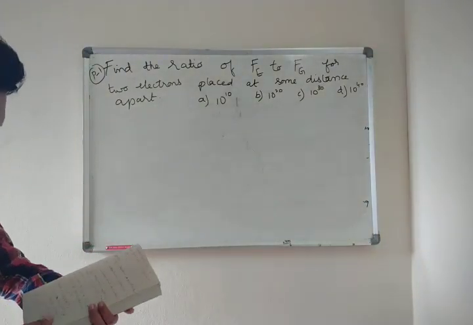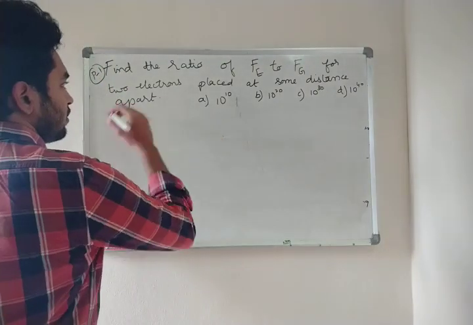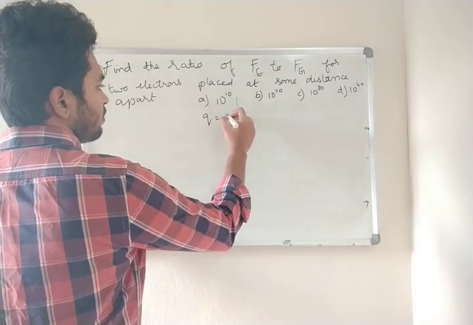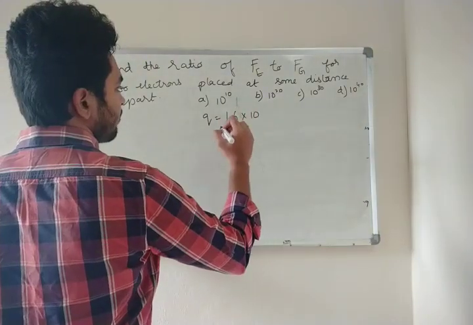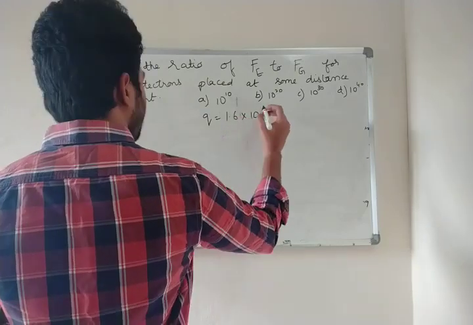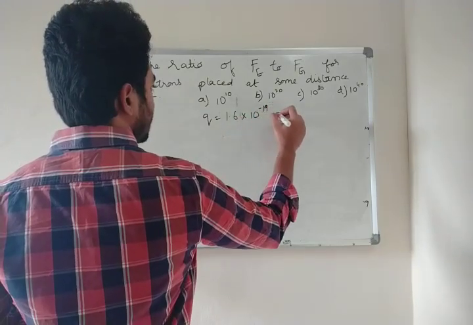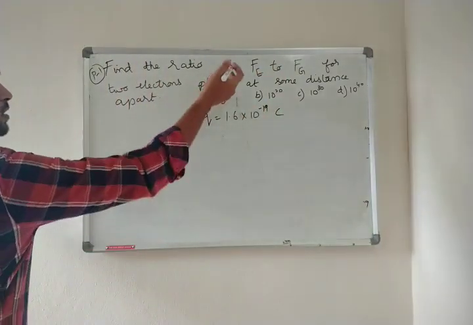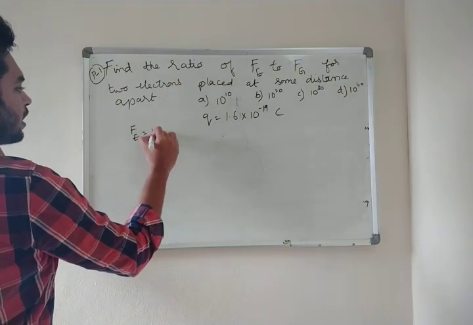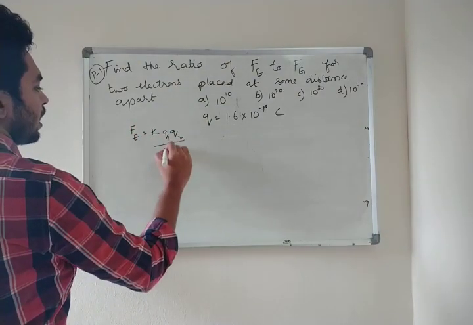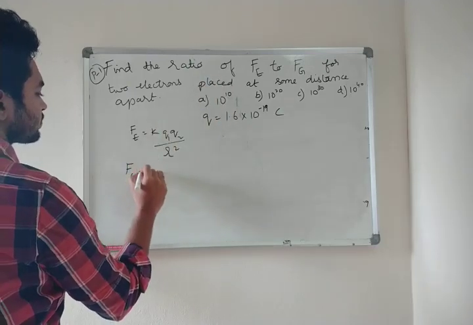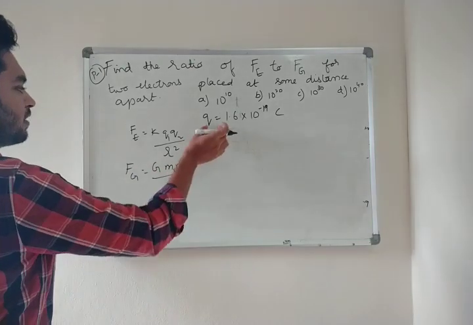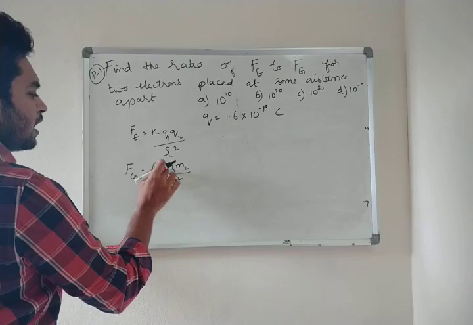For this, you have to know the charge of an electron. The charge of electron Q, as we saw in the previous class, is 1.6 into 10 to the power minus 19 Coulomb. And why are we taking all this? Because what is Fe? K Q1 Q2 by R square. And what is Fg? G M1 M2 by R square. So that is why we need Q and we need G.